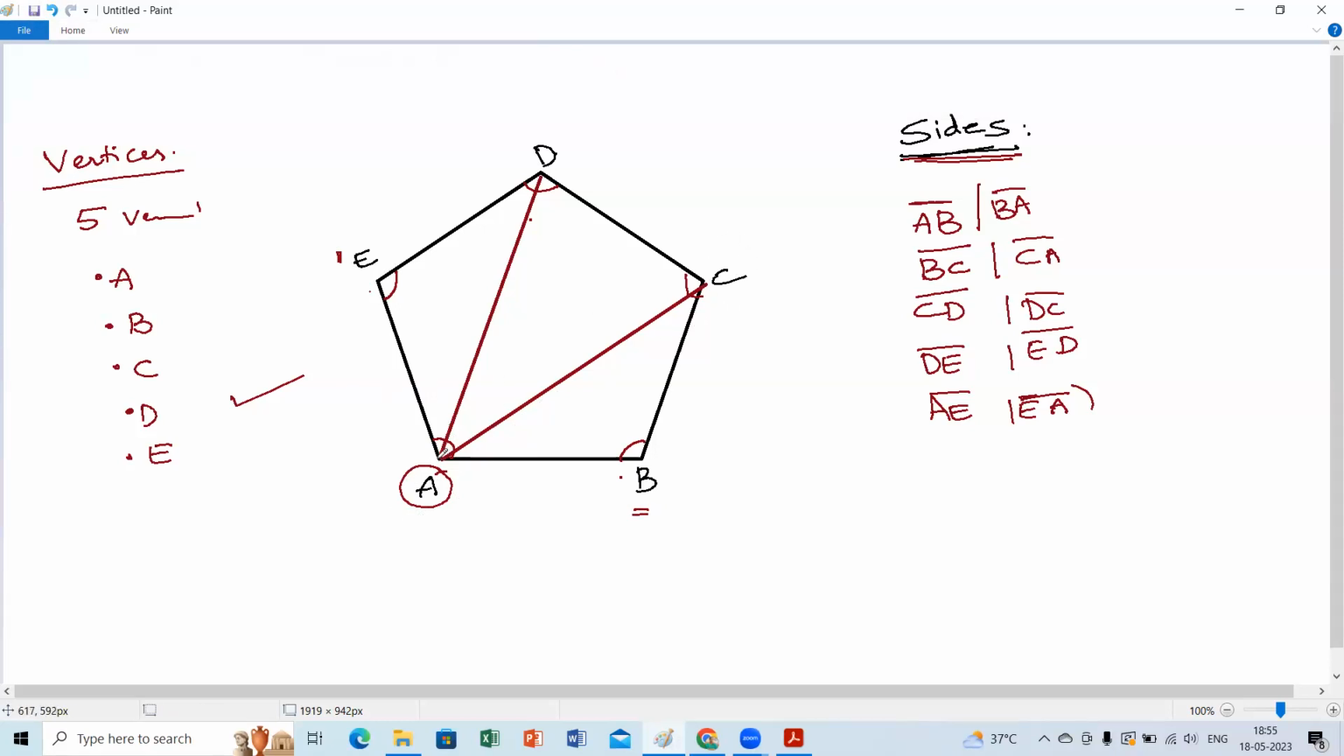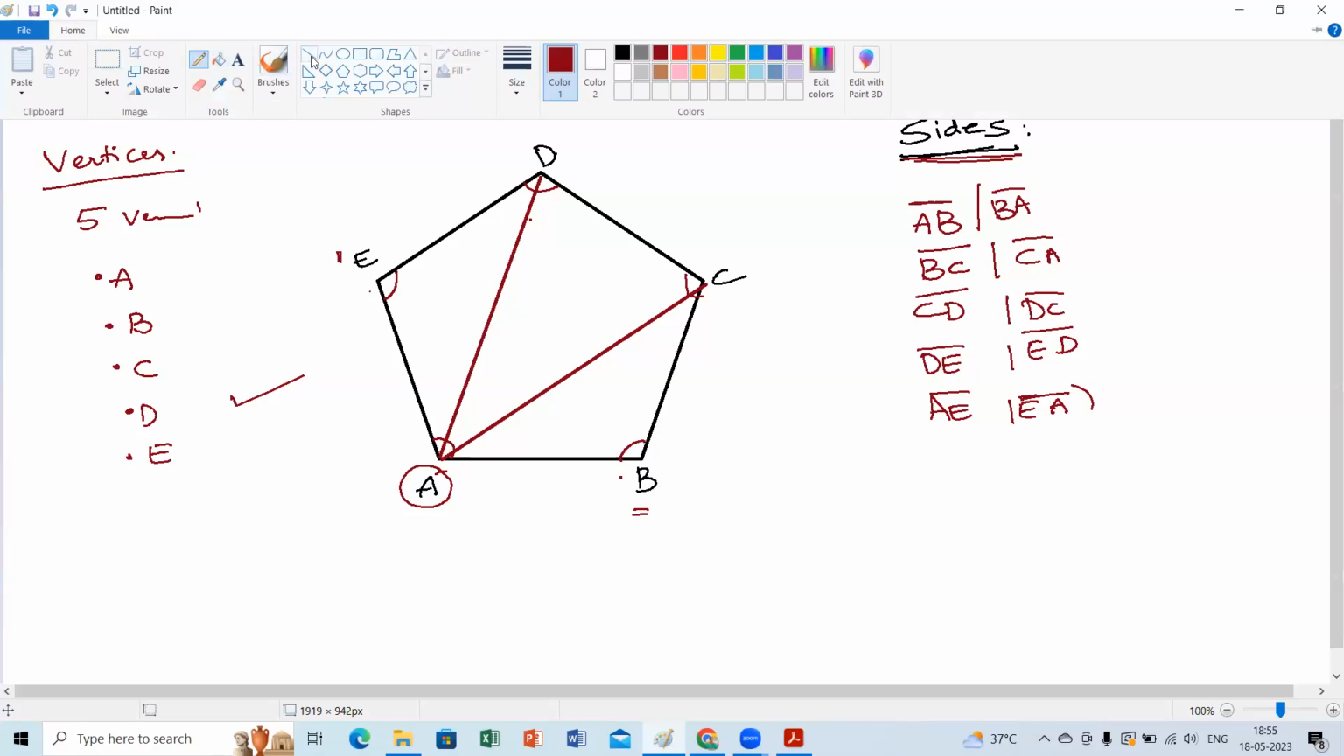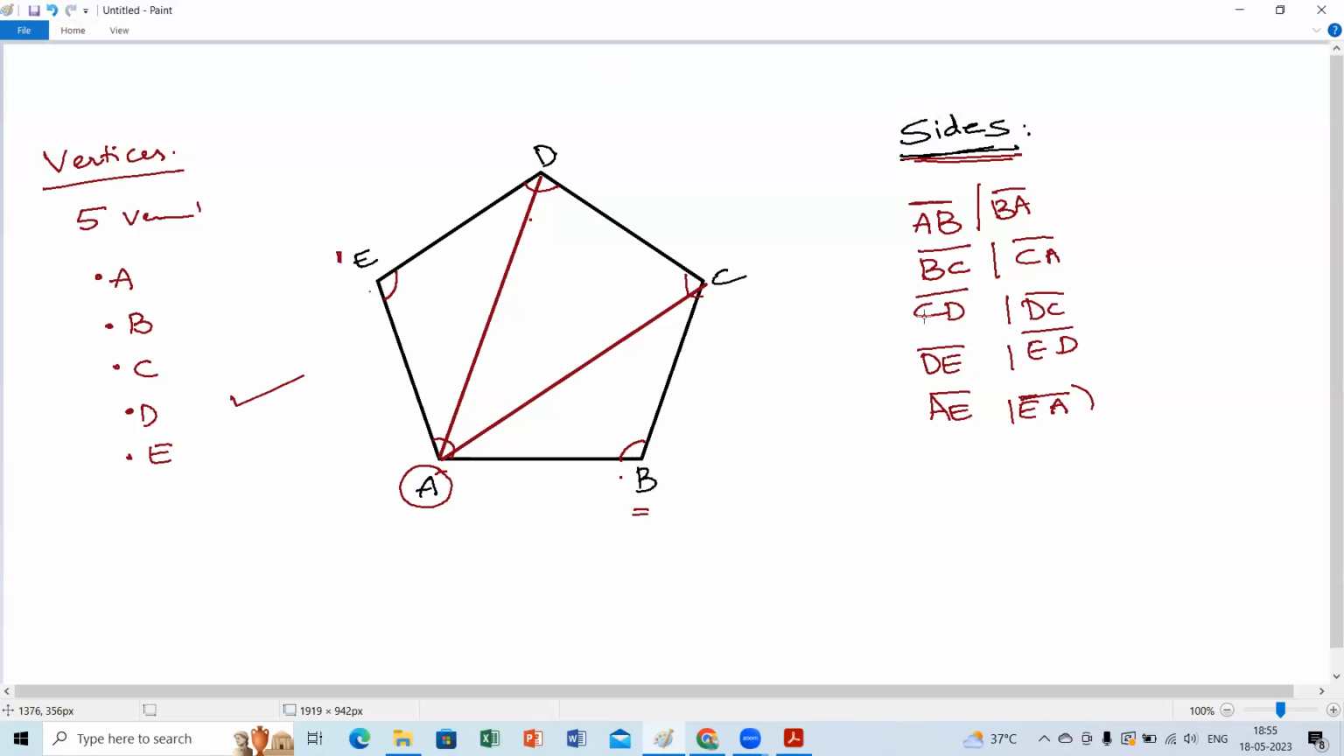DC. See, if you connect A to C and A to D, those are diagonals with respect to A. Same way, if I go with B, please take with respect to B. For B, who are neighbors? A and E. Who are non-neighbors? E and D. Very good. So if I connect those things,